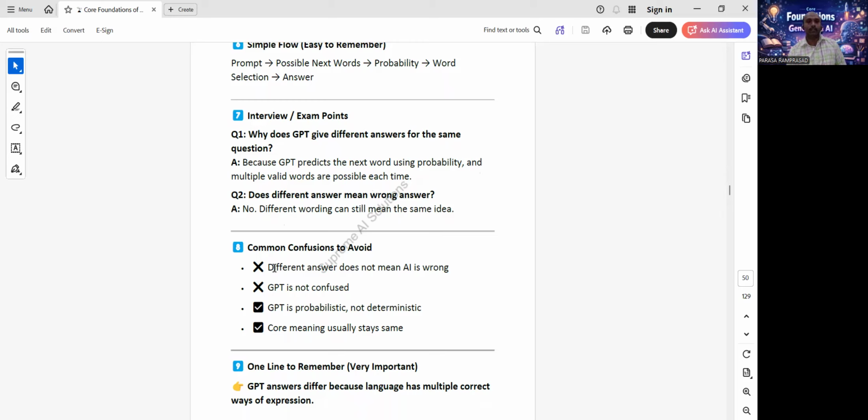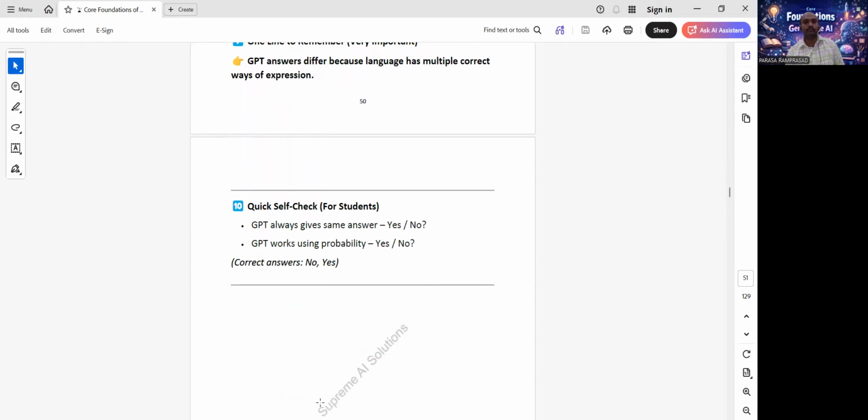Common confusions to avoid. Different answers do not mean AI is wrong. GPT is not confused. GPT is probabilistic, not deterministic. Core meaning usually stays the same. One line to remember, very important: GPT answers differ because language has multiple correct ways of expression.